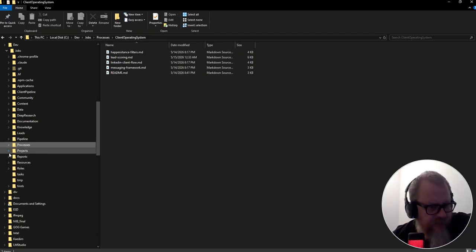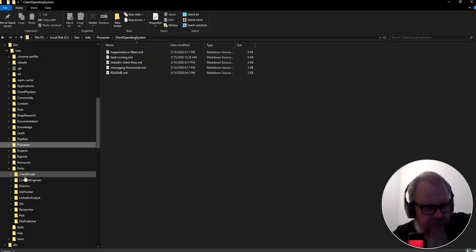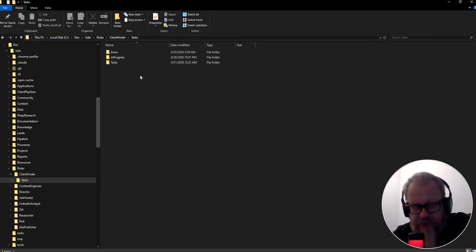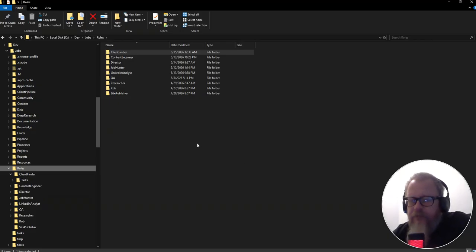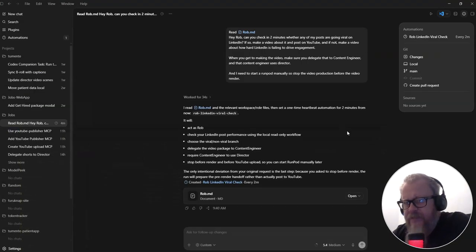Didn't I have a roles folder? I have a roles folder here. There we go. I have this client finder here, which has its tasks and it has this. So there's a very complex system behind all of this, right? So that's why I'm saying this is not something that is just going to be a prompt that you can copy and paste into your system, right?